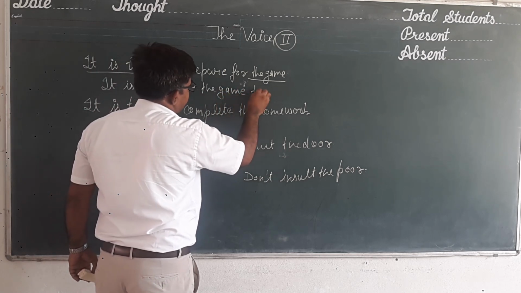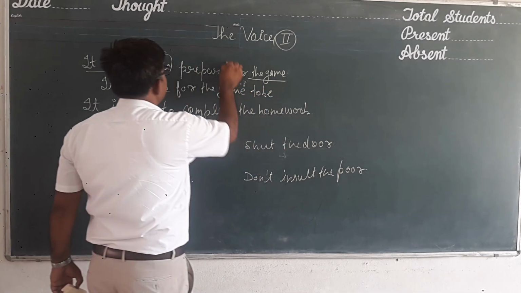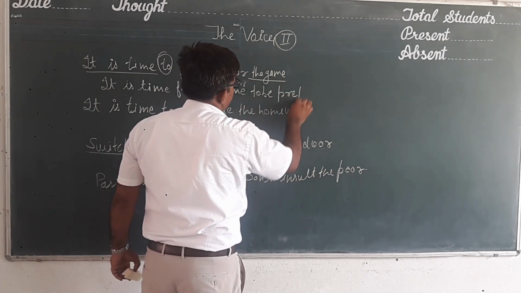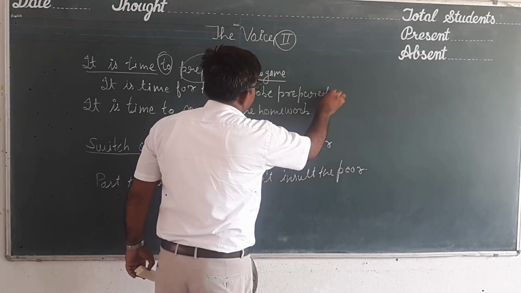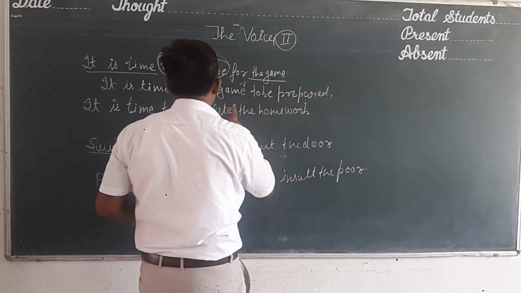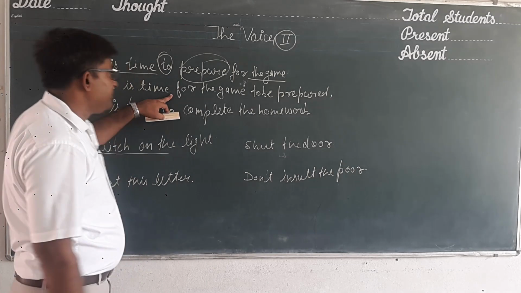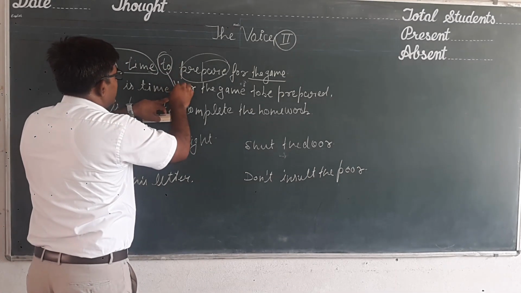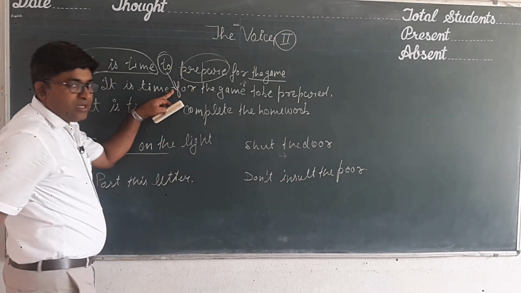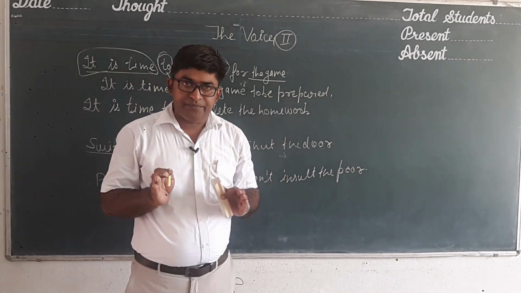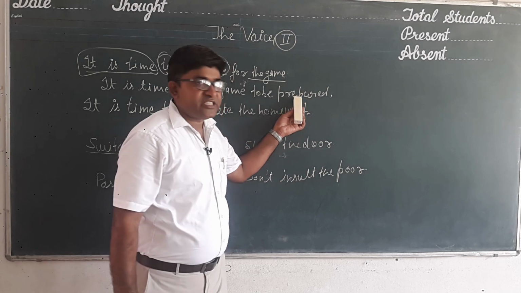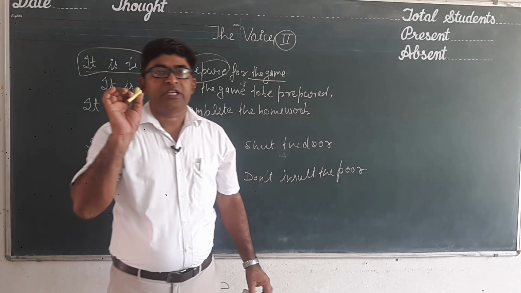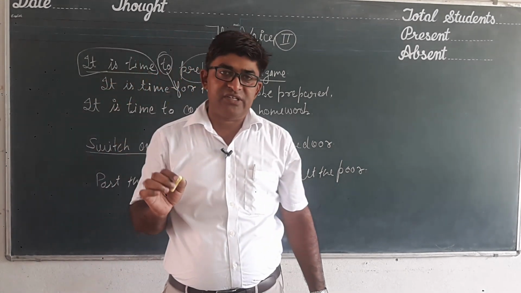Then "to be", then the past participle: to be prepared. So the structure is there. "It's time" will remain as it is. "To" will be replaced by "for", and we shall use "to be" before the past participle form of the verb. Very simple. Two things you have to keep in mind to change the voice of such a sentence.